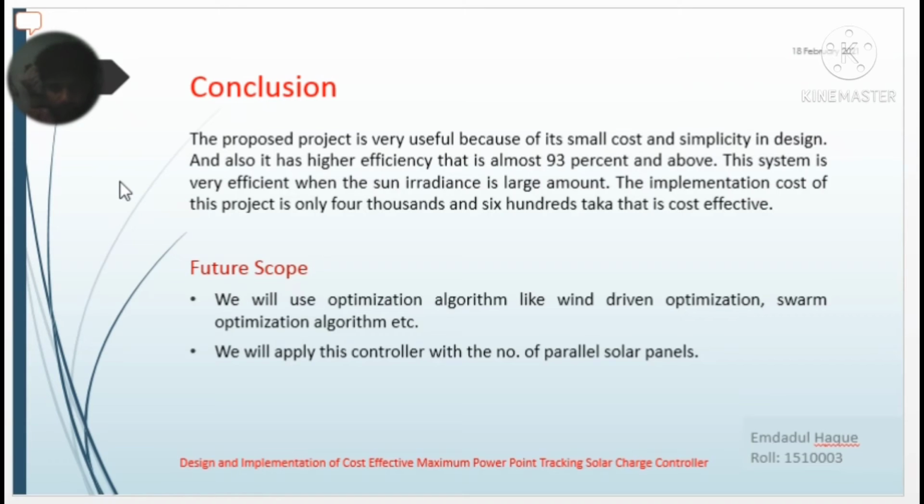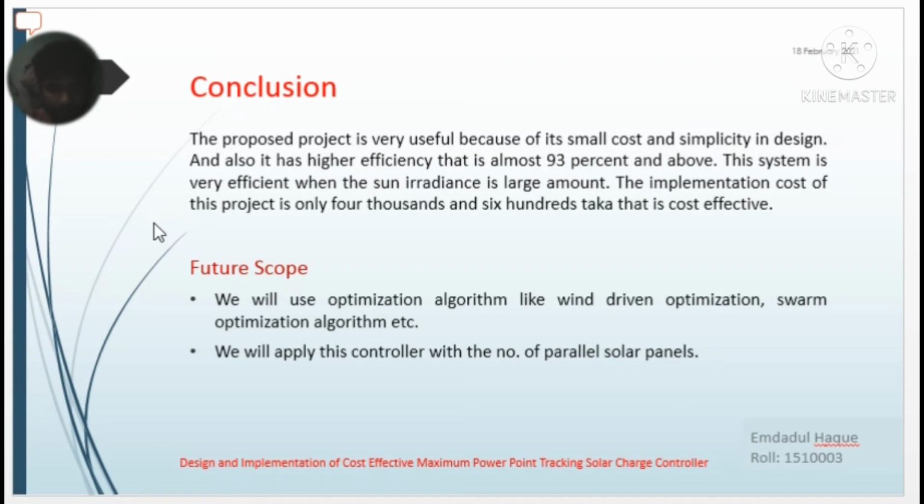Conclusion: the proposed project is very useful because of its low cost and simplicity in design, and also it has higher efficiency, almost 93% and above. This system is very efficient when the sun irradiance is large. The implementation cost of this project is only 400,600 taka, which is very cost effective.